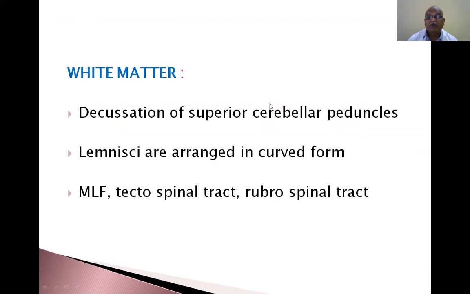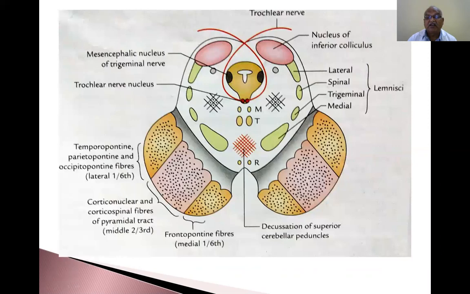Now I will show you the section of the inferior colliculus. Here the medial longitudinal fasciculus, tectospinal tract, and decussation of the superior cerebellar peduncle have occurred. There is no ventral decussation and no dorsal decussation. You see how the red nucleus and the rubrospinal tract have become small, and the nucleus of the inferior colliculus. The lateral lemniscus becomes mingled with the nucleus of the inferior colliculus. You see, there is no such decussation.